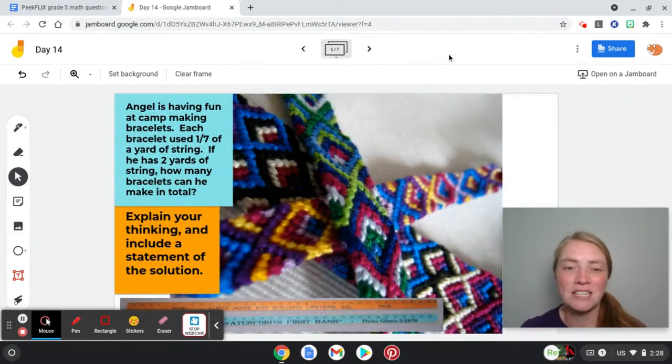All right, mathematicians, this is our final question today, and it's about Angel. Angel is having fun at camp making bracelets. Each bracelet used 1/7 of a yard of string. If he has 2 yards of string, how many bracelets can he make in total? You're going to explain your thinking and include a statement of the solution.